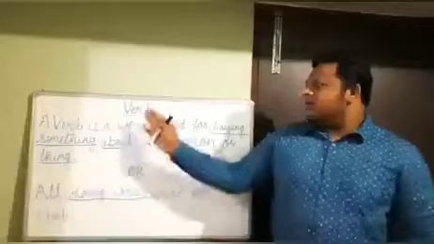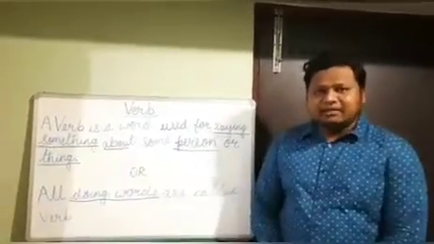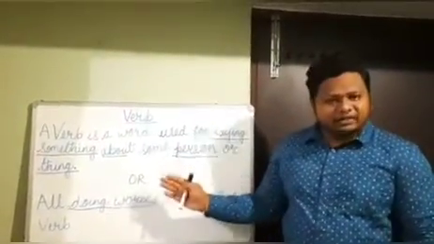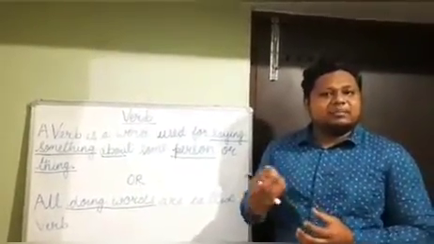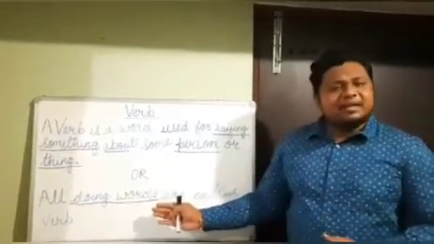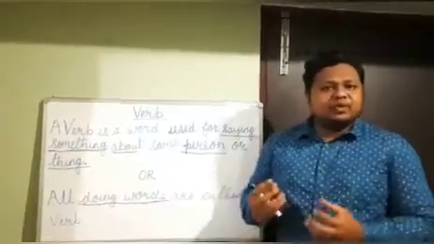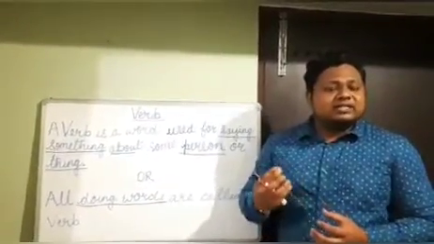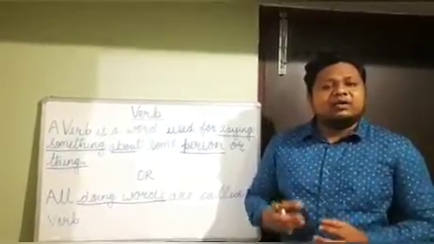Today we are going to do chapter 10 of your grammar book, that is verb. A verb is a word used for saying something about a person or a thing. The words which say something about the person or thing are called verbs. Or you can simply define the verbs as all doing words are called verb. Doing word means the words that indicate some action. Such words are called verb.